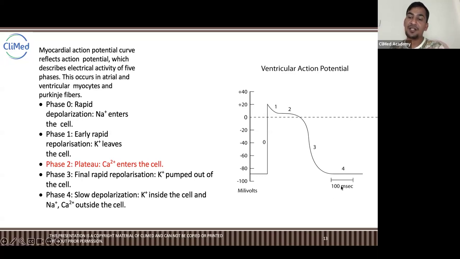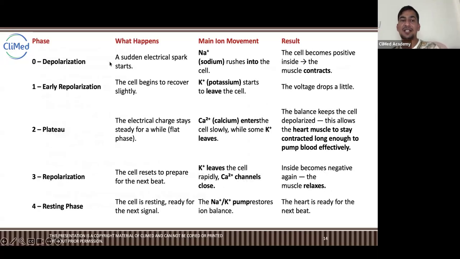See, if you look at here, 100 millisecond. 100 millisecond means a very small number. This stage 4 is very short, so the entire part is also very short. It happens within a second. This entire thing happens within a second, right? And this is called the rhythm cycle or ventricular action potential. Okay, so here you can understand it easily.